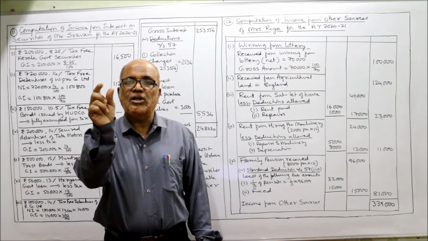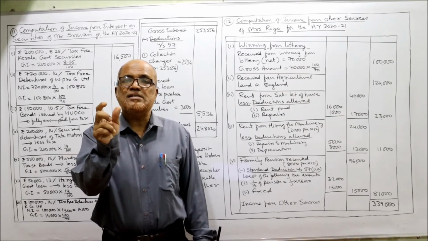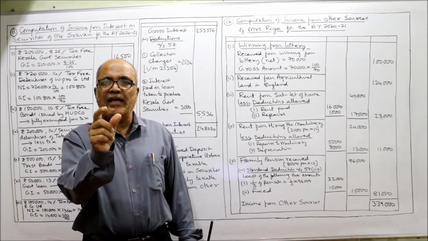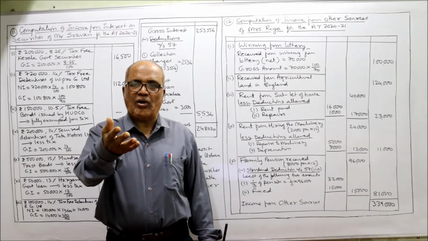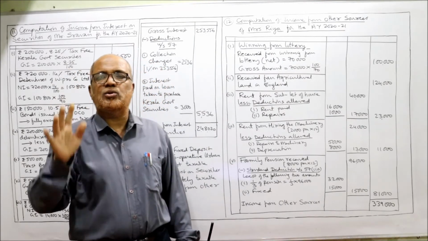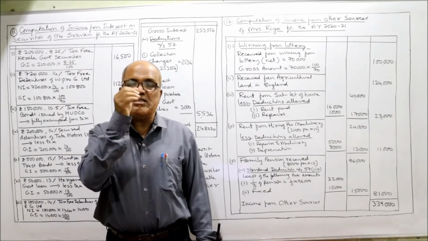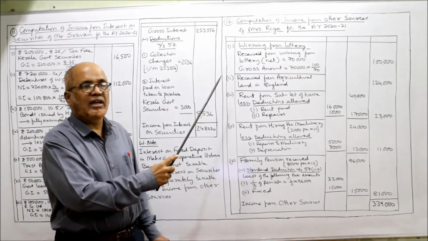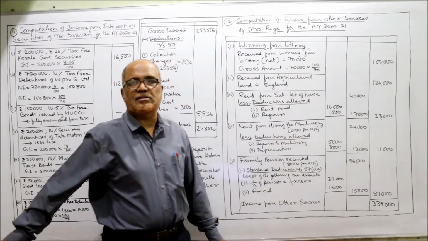Net amount into 100 by 70, because 30% is the TDS on winning from lottery. On casual income, the TDS rate is 30%. So issuing authority will deduct 30% and 70% will be paid to the winner. So amount received is only 70%, but we want 100%. So gross winning from lottery will be 70,000 into 100 by 70, 1 lakh rupees.